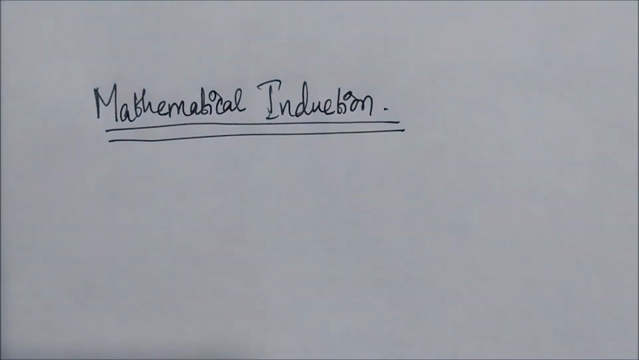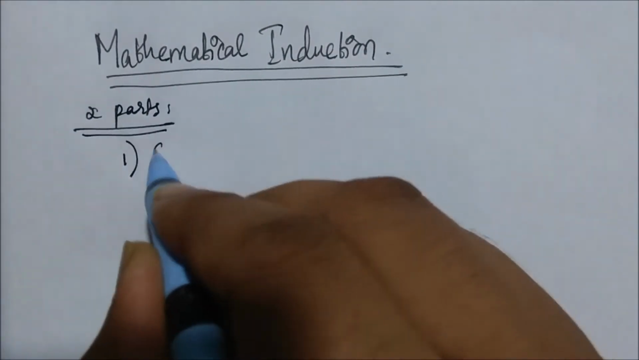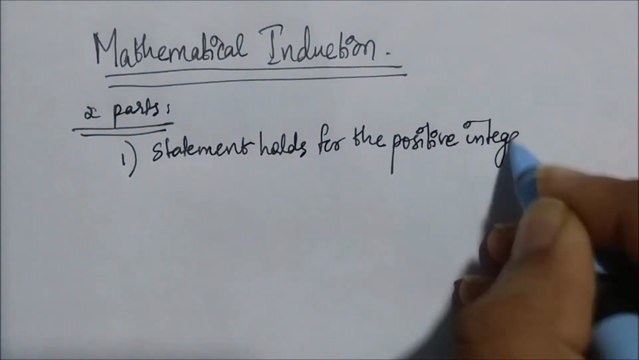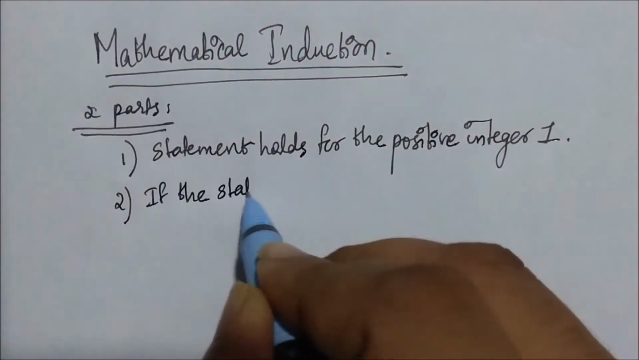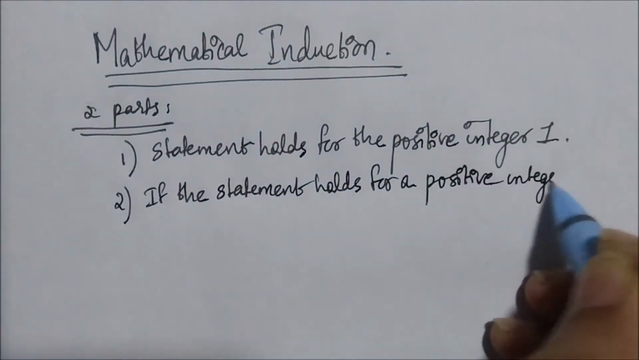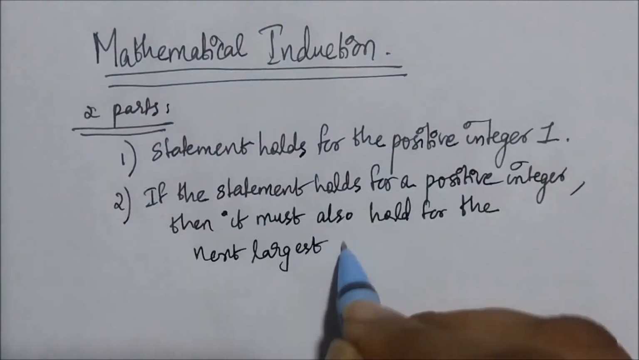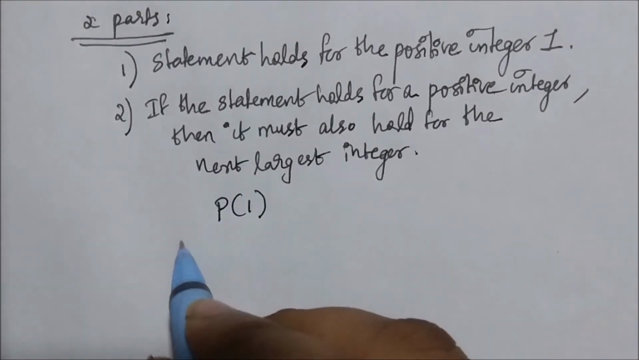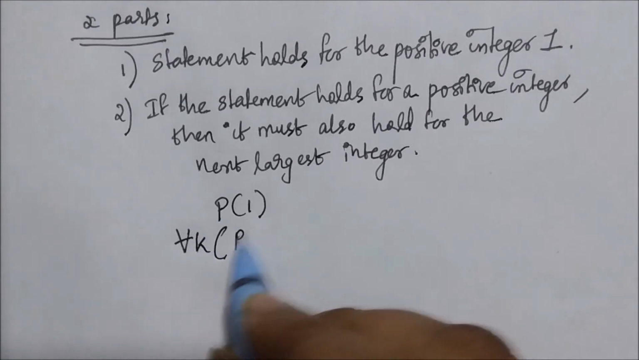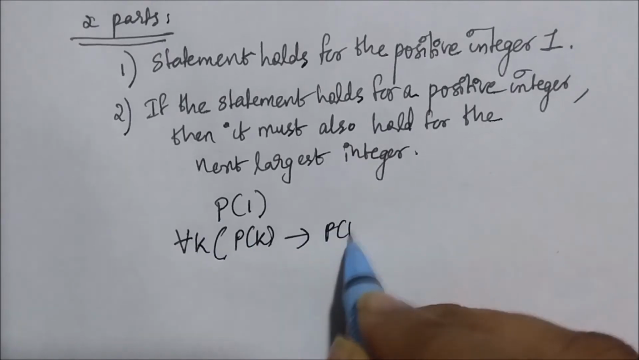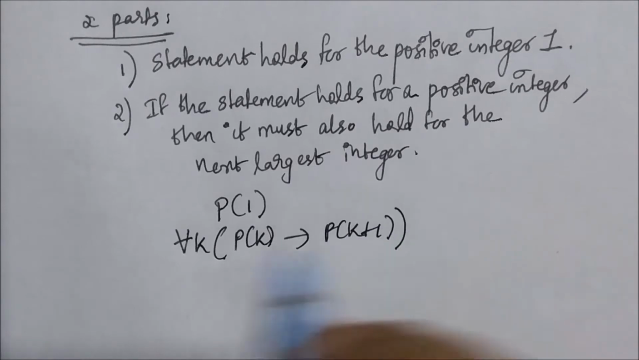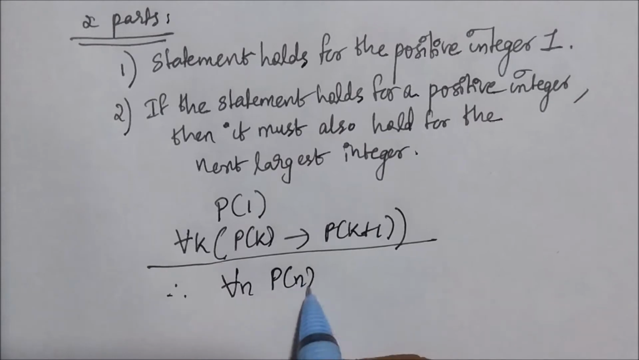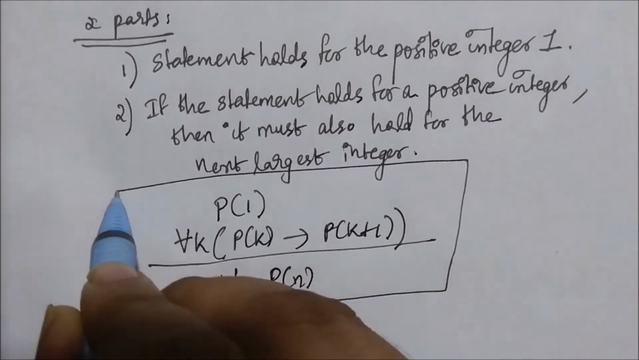Proofs using mathematical induction have two parts. First, they show that the statement holds for the positive integer 1. And second, they show that if the statement holds for a positive integer, then it must also hold for the next largest integer. So mathematical induction is based on the rule of inference that tells us that if P(1) and for all k, P(k) implies P(k+1) are true, if they both are true for the domain of positive integers, then for all n, P(n) is true.